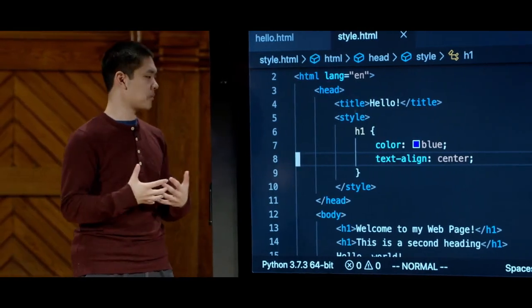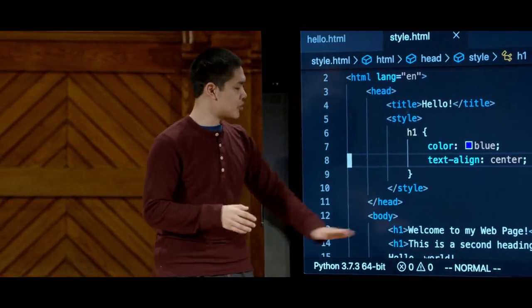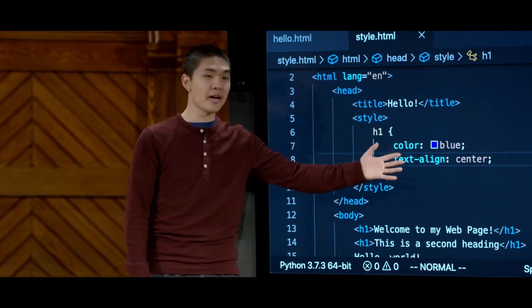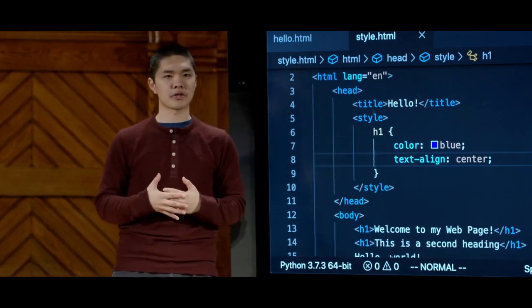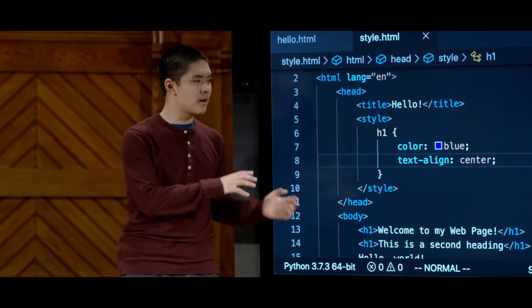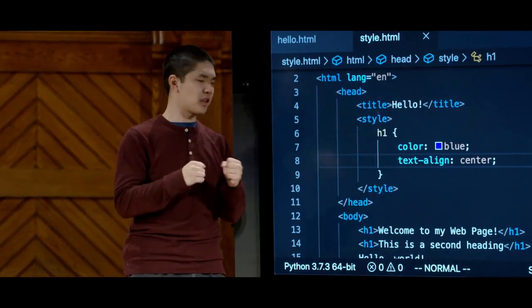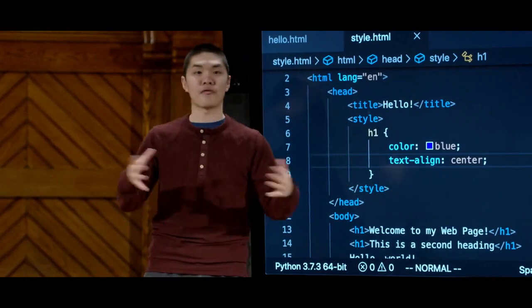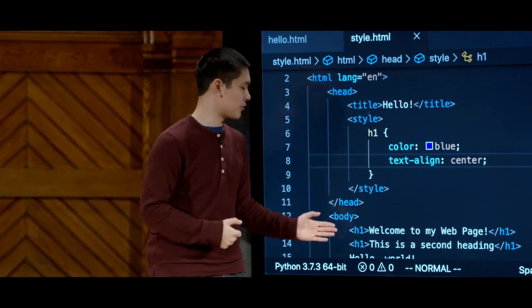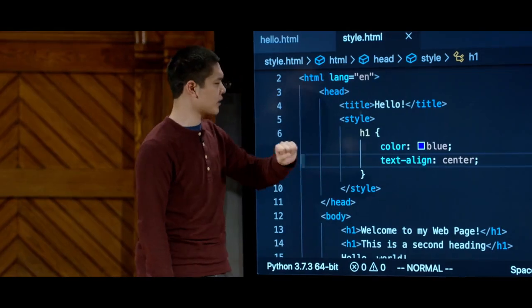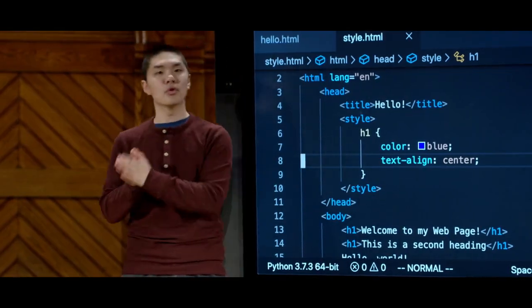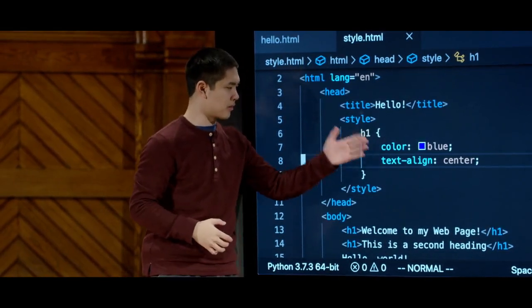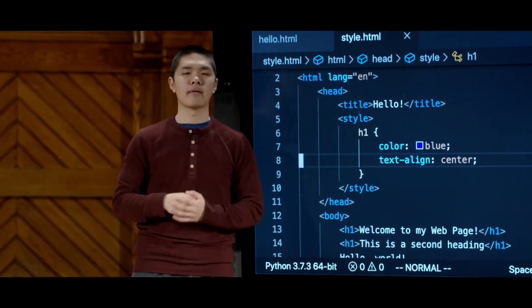So there's a couple of advantages here. Advantage number one is what we talked about a moment ago. I don't need to duplicate the same code in both of these h1 elements. I can write it once and say, apply this styling to all of the h1s that show up in the page. And advantage number two is we've been able to factor out the style code to somewhere else just to make it a little bit cleaner, so that instead of having a really long line, you might imagine if we had not just 2, but maybe 5 or 6 or 7 different CSS properties that would have taken up a lot of space on one line, I can instead, in a more readable, more organized way, move that style-related code to the style element at the beginning of the page, just to make it easier to read, easier to visually understand, and just to clean up the body of the web page as well.